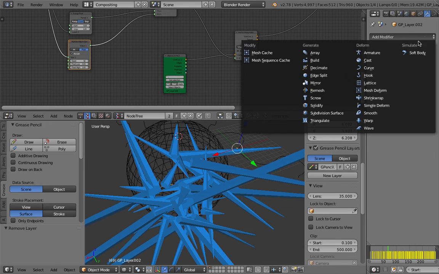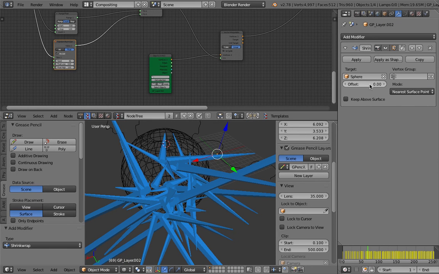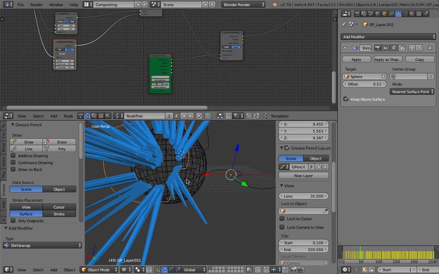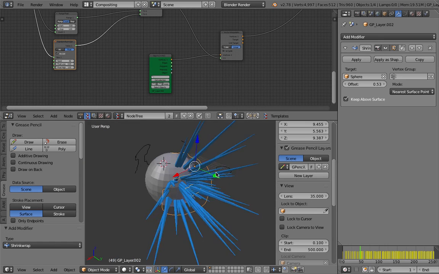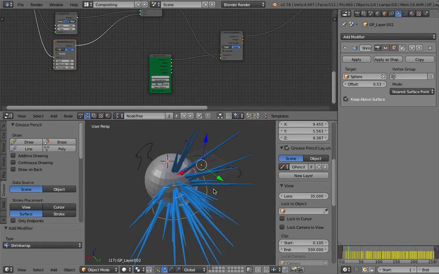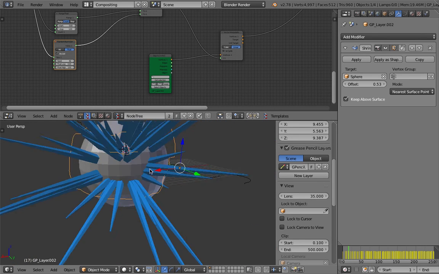We can simply, oh yeah, we need to use the shrink wrapping and nearest surface points and offset it. Okay, that's working. It's a bit convoluted, just slightly convoluted.